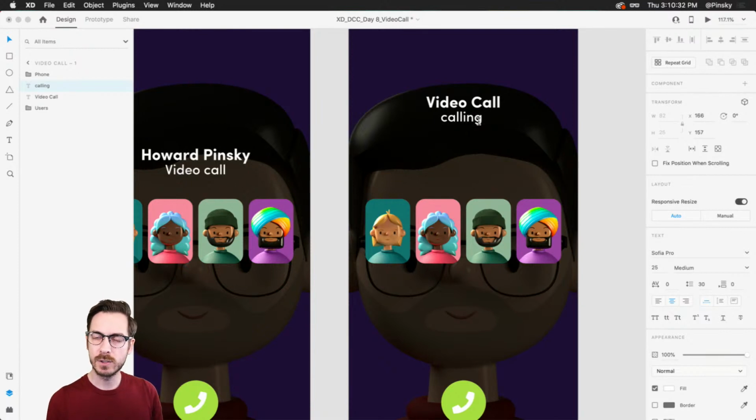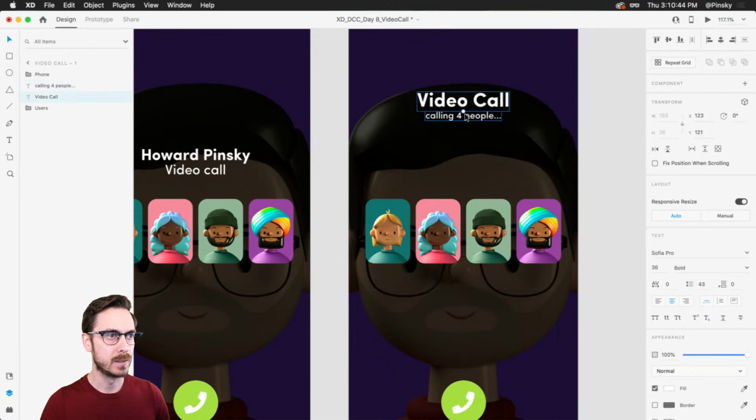Now, do I include myself in there? Because I'm calling 4 people. Okay, I don't know. We're calling 4 people. And we're gonna make this a little bit smaller. Maybe this one a little bit larger. Let me know in the chat. Do you include the person that is initiating the call, or it could be like call between 5 people?